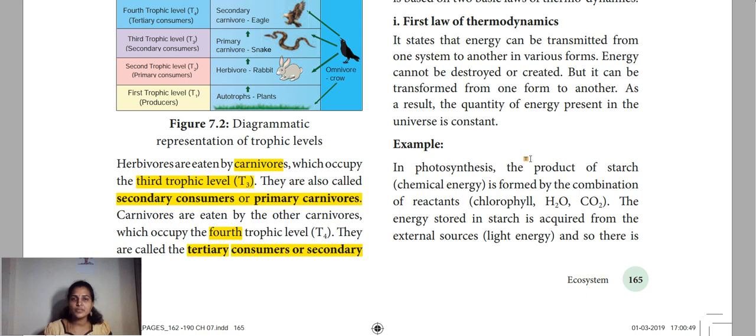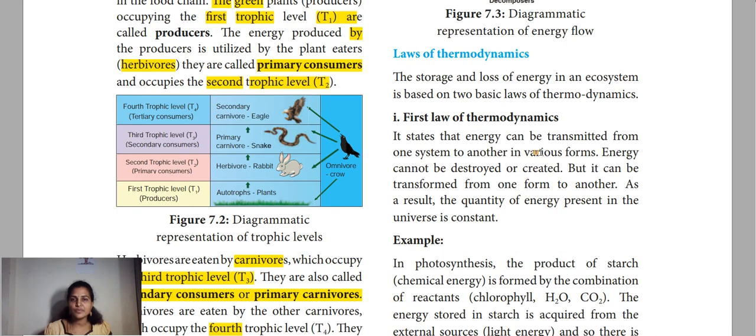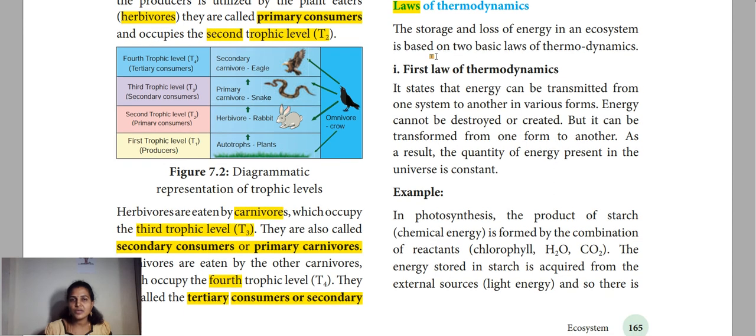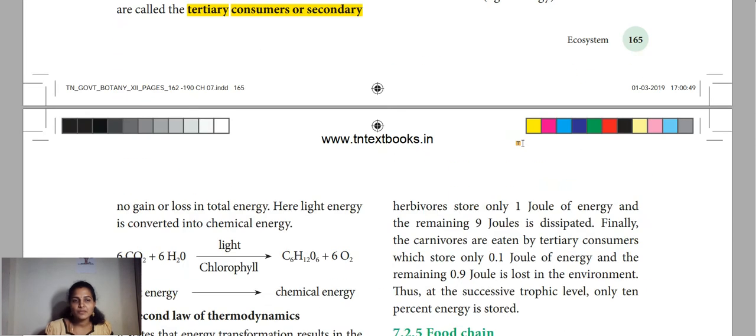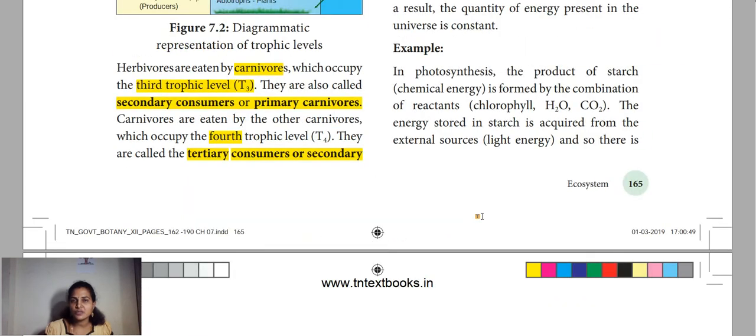Hi everyone. In today's session, we are going to discuss one important part, that is laws of thermodynamics. Thermo means heat. Here, the storage and loss of energy in an ecosystem is based on two basic laws: the first law of thermodynamics and the second law of thermodynamics. So these are the two laws.